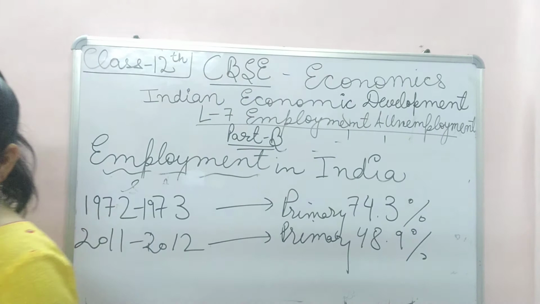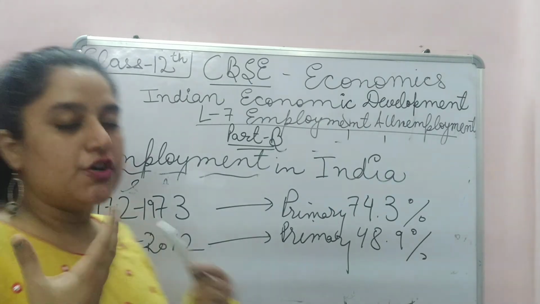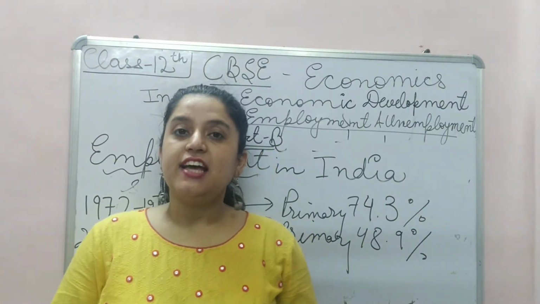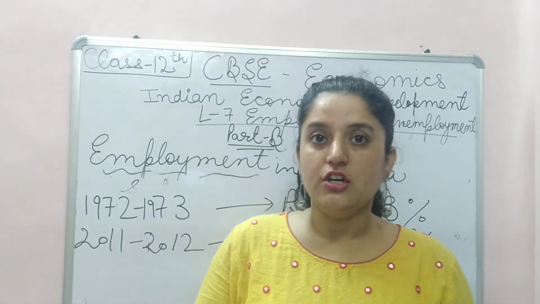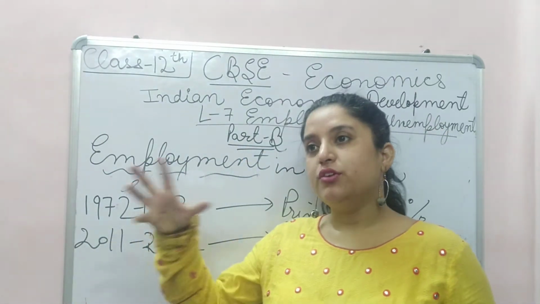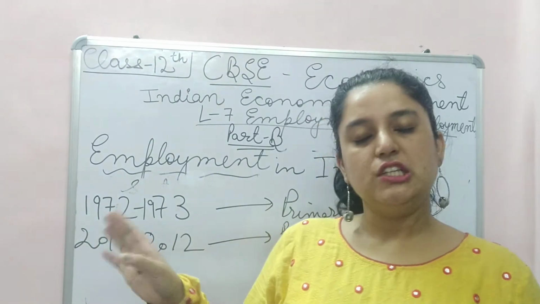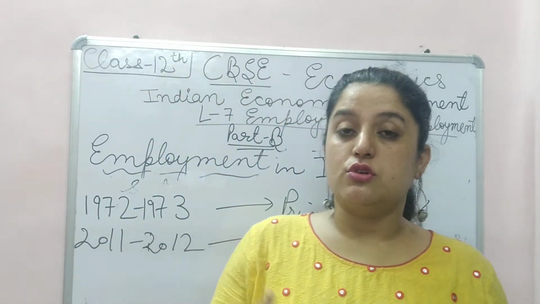But this shows that people have moved from the primary sector to some other sector, which is secondary or service sector, showing a promising future for the Indian workforce. Secondary and service sectors act as a very promising future for young people. That's why people in rural areas want to go to urban areas or developed cities.